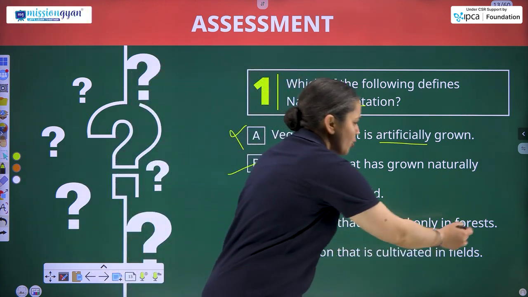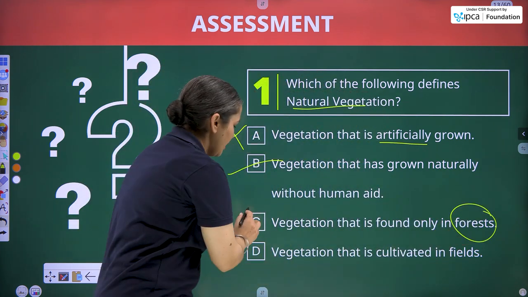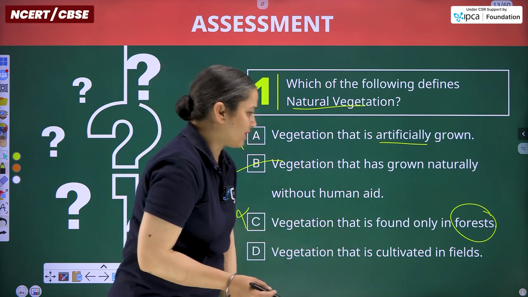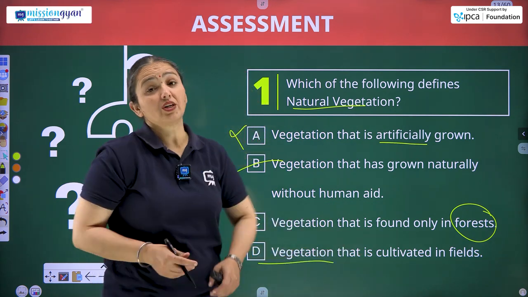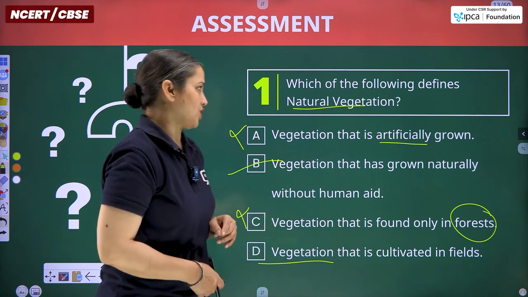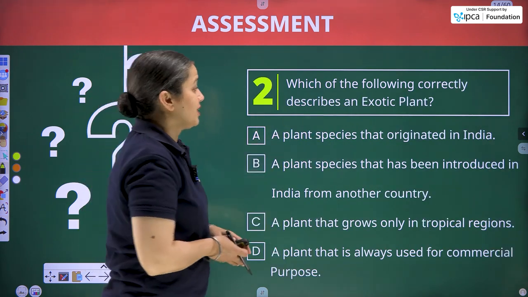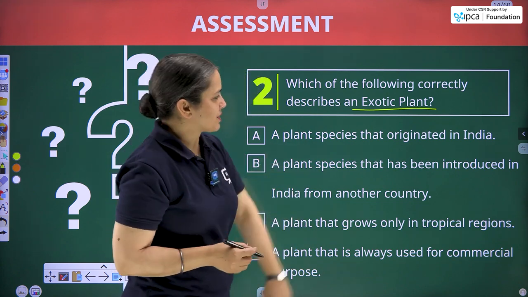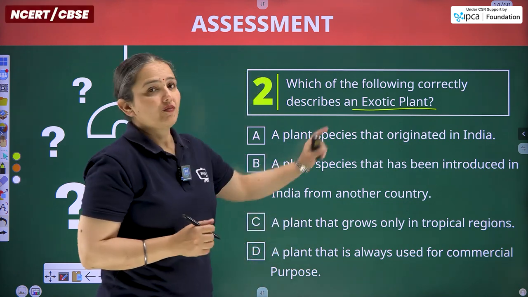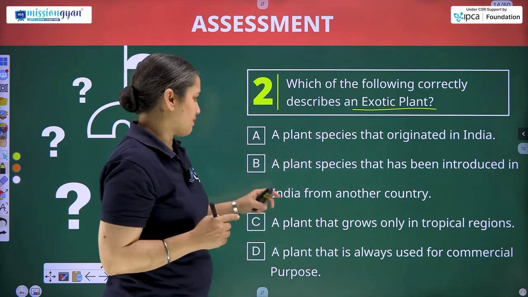Vegetation that is found only in forests, no. And vegetation that is cultivated in fields, it can be, but it is the definition of vegetation only, not of natural vegetation. Which of the following correctly describes an exotic plant? A plant species that originated in India? No, that is indigenous plants.